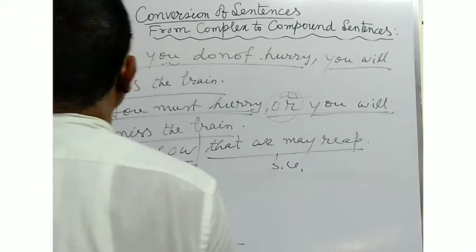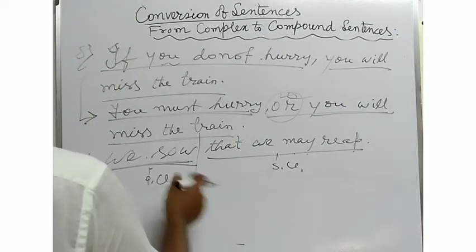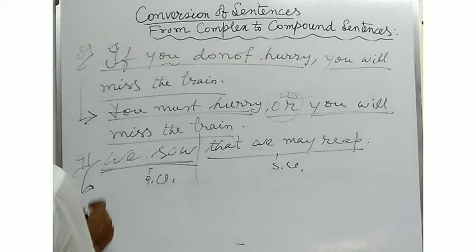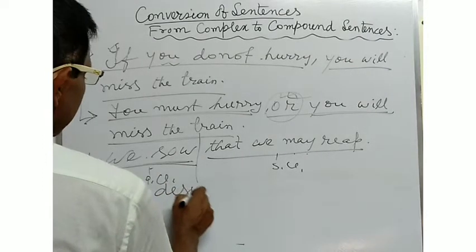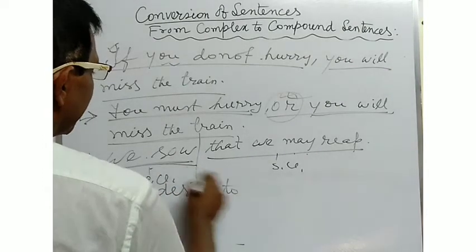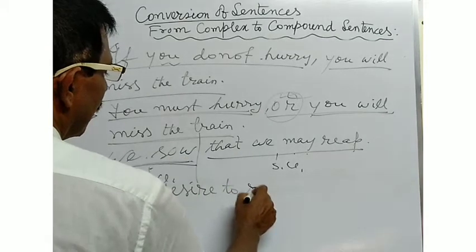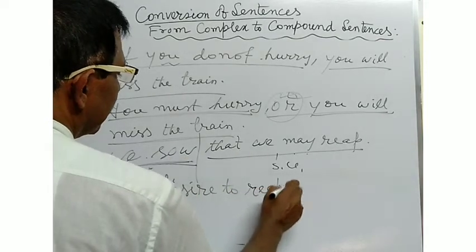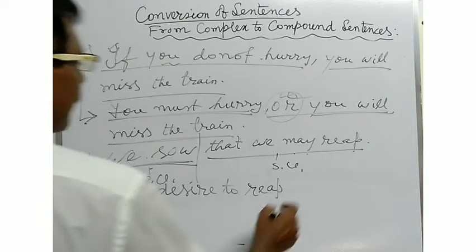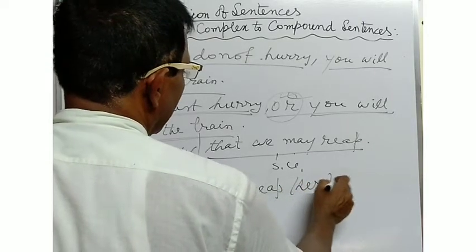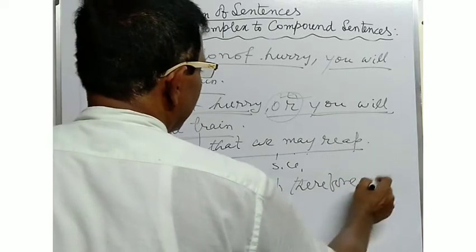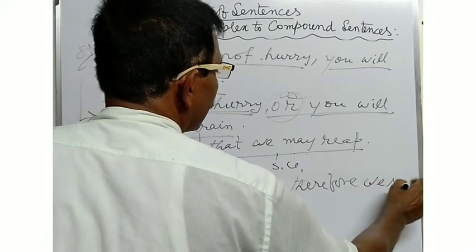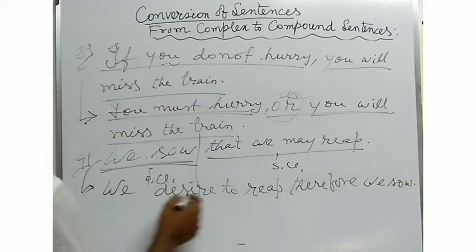So, at the time of converting the sentence into a compound sentence, what type of answer will you give? You will have to write the answer in this way. We desire, D-S-I-R-E, we desire to reap.